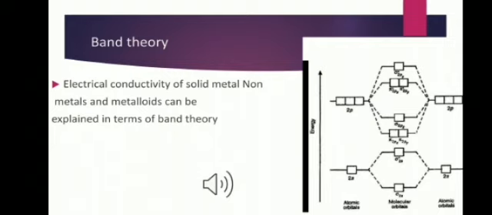Each atomic orbital of the crystal corresponds to one energy level in the band which contains two electrons. The electrons in the higher energy level of the band are free and mobile and are responsible for the electrical conductivity.